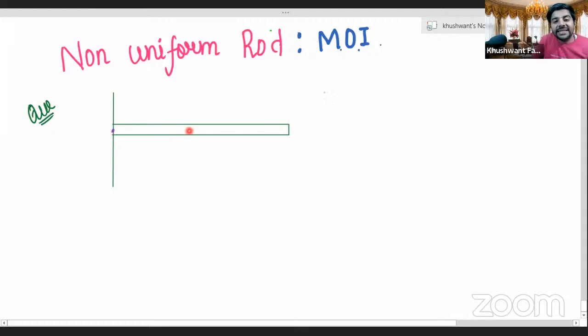In the question, rather than telling you the mass of the rod, they tell you that the distribution of mass is like this. They give you the value for linear mass density. I repeat, they have given you in the question the value for linear mass density. You all will write this into your copies, dear learners. Here it is given that for this rod of length L, it starts from 0, 0, 0 and extends till the point L, 0. They have given you linear mass density.